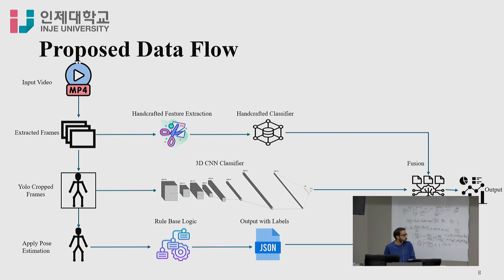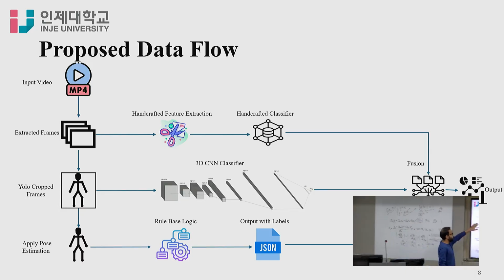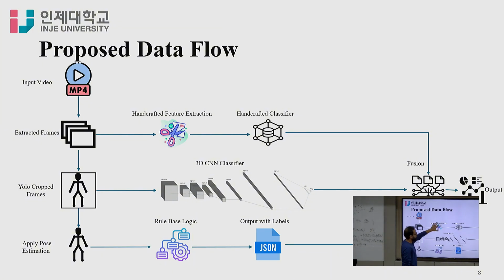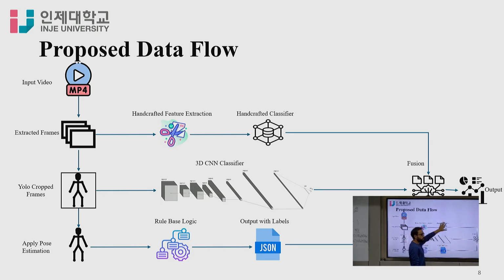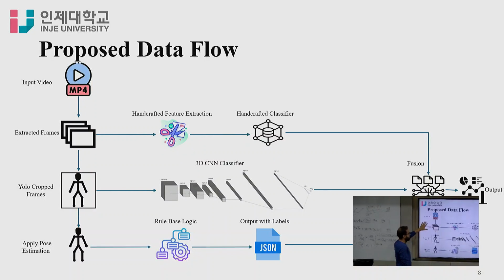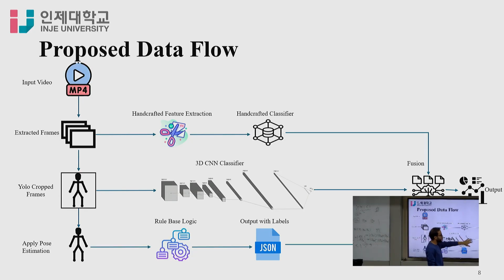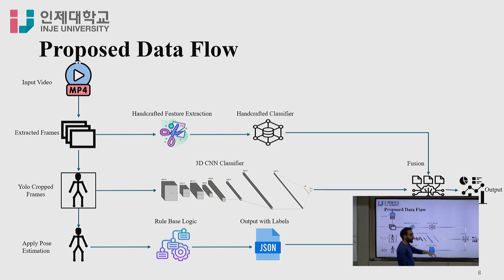So here is the proposed data flow. You can see the video comes in as input video, and I extract the frames. Each video has 64 to 90 frames, and from these frames I extract the handcrafted features, and then I train the handcrafted classifier. From the extracted frames I'm using YOLO 11 to crop the specific area of the human with a 20% margin, and on that cropped frame I'm using the 3D customized CNN model, and it gives me a classifier output. The handcrafted classifier also gives me an output.